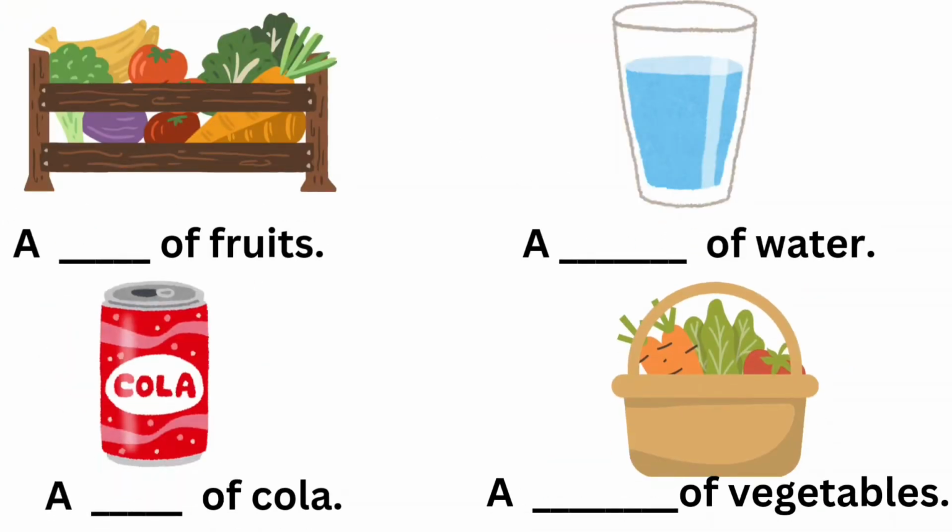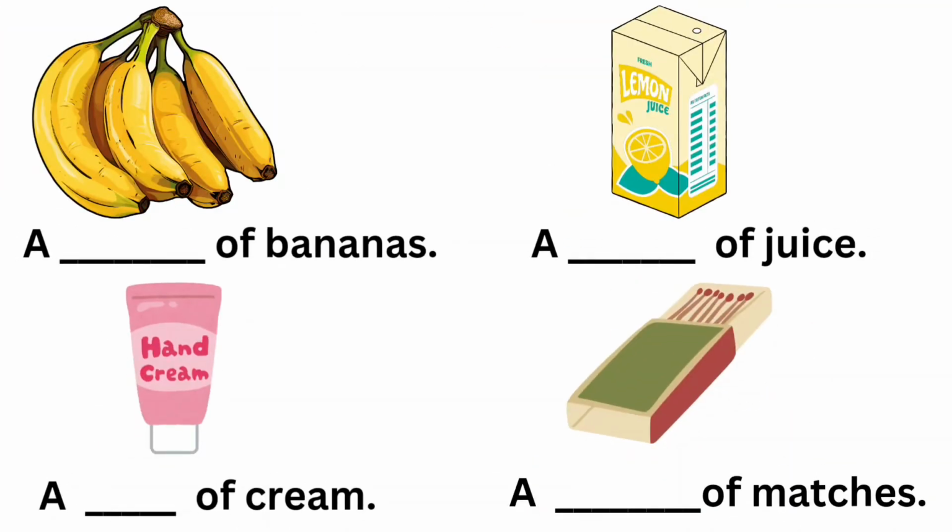A blank of fruits. Crate. A blank of water. Glass. A blank of cola. Can. A blank of vegetables. Basket. A blank of bananas. Bunch. A blank of juice.